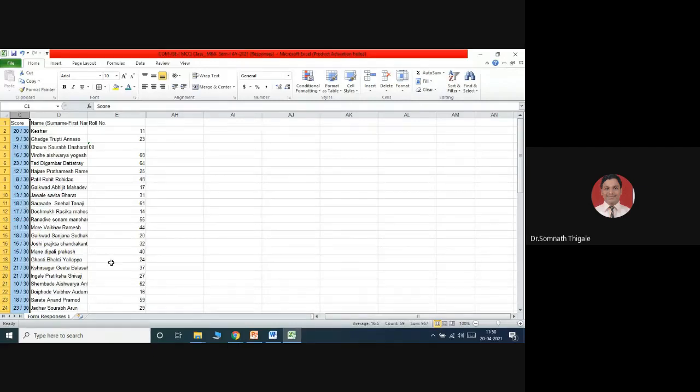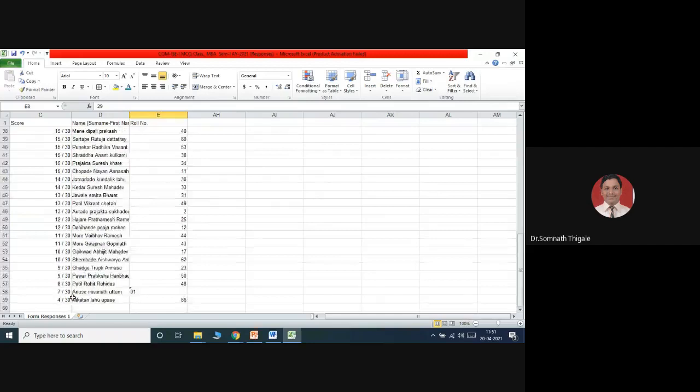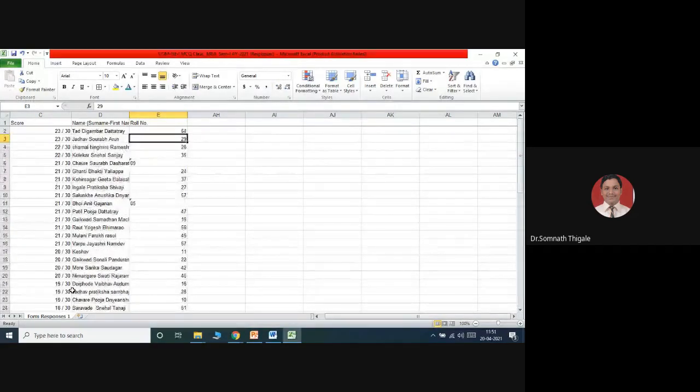Now I can see, as per the score, the highest mark I want to see. So I can go with largest to smallest. Yes. The highest mark got roll number 64. Then Saurabh was 29. The way they are reflecting over here, you can just check out. So the result is ready.